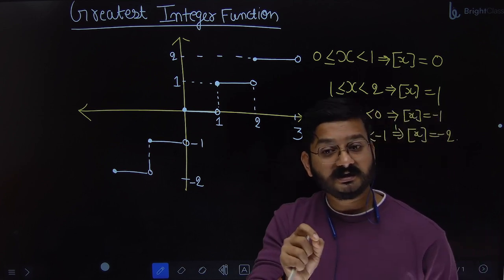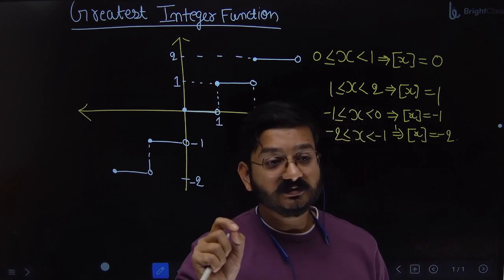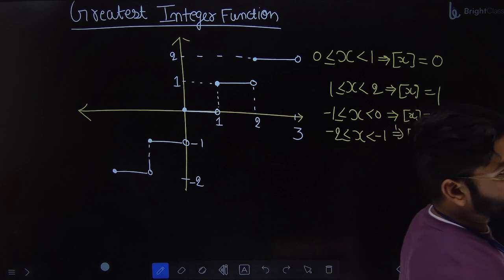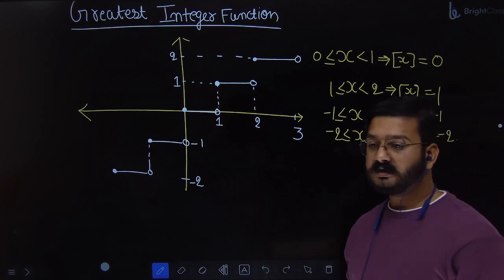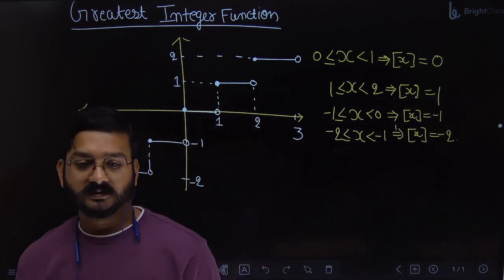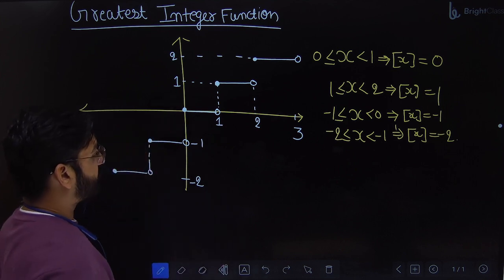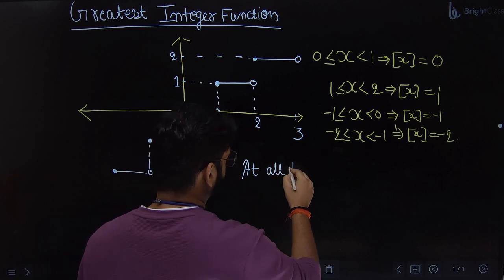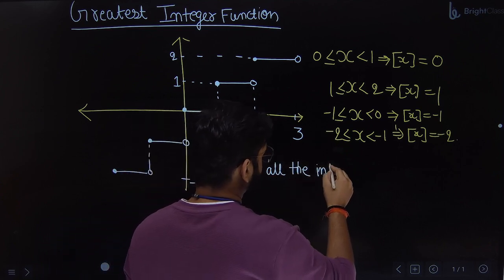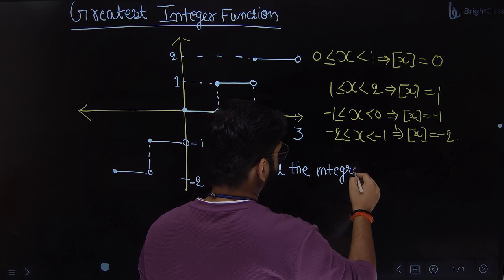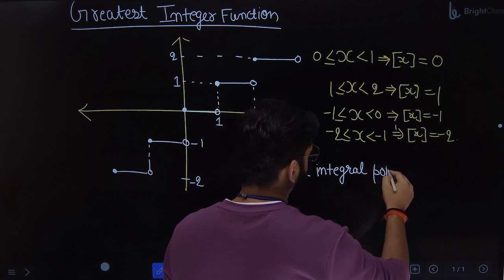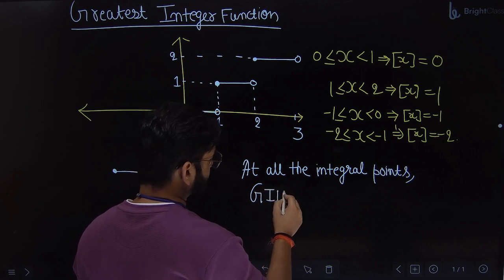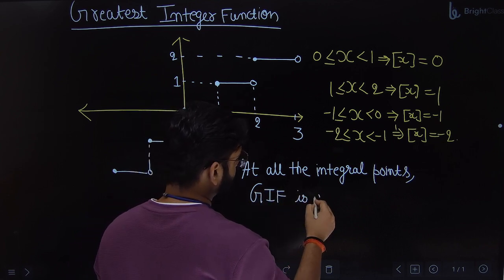So at all the integers, greatest integer function will be discontinuous. Make a note of that point: at all the integral points, greatest integer function is discontinuous.